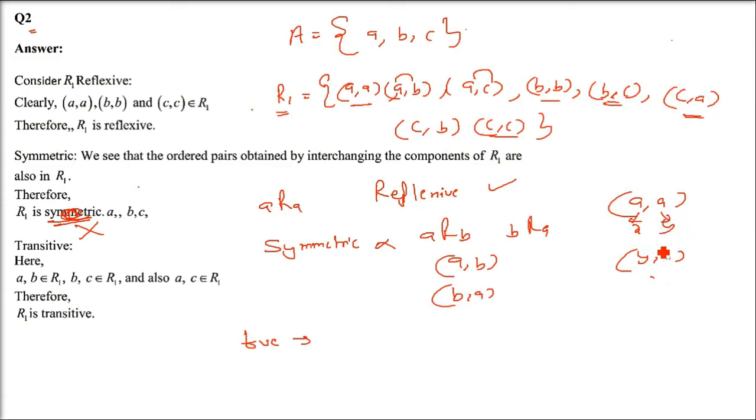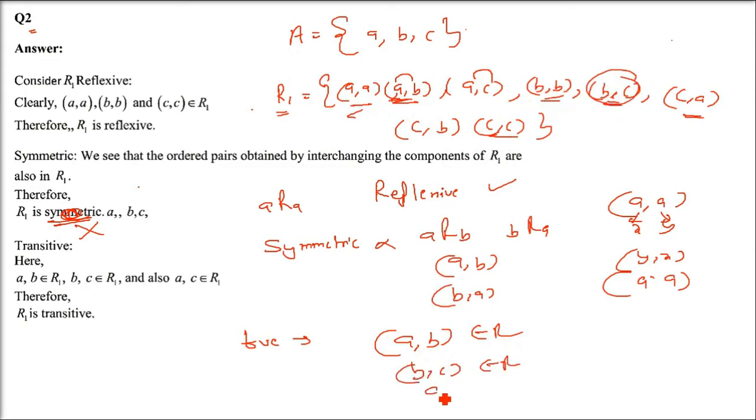Because X, we have assumed Y as A. So this is also A comma A. So if A is there, it is reflexive. It is transitive also. So AB, BC, AC is transitive. Now the condition of transitivity is saying A comma B belongs to R and B comma C belongs to R. If these two are true, AC should be there. Then it will be transitive.